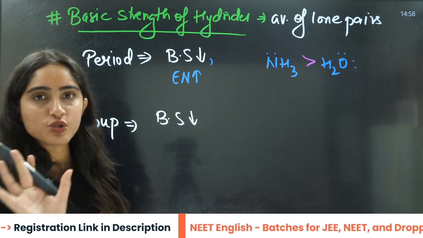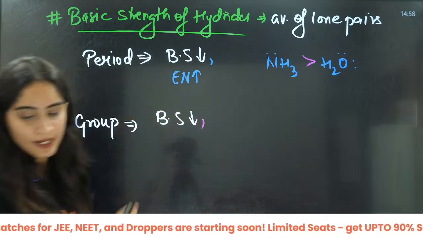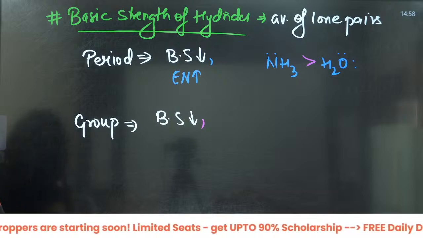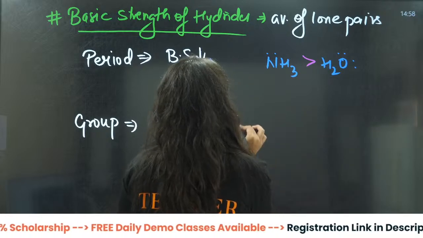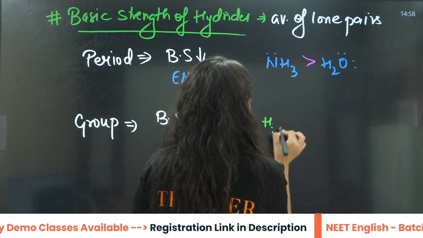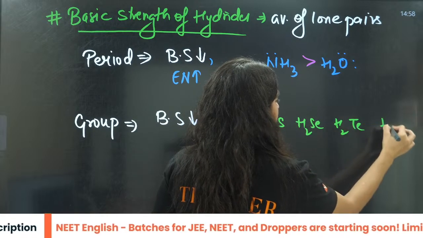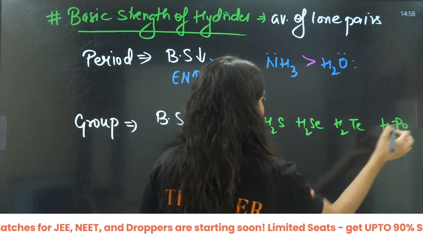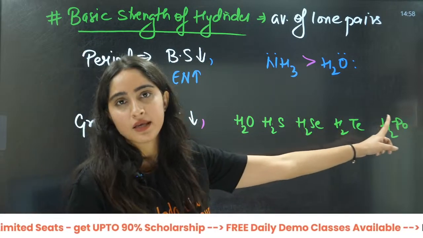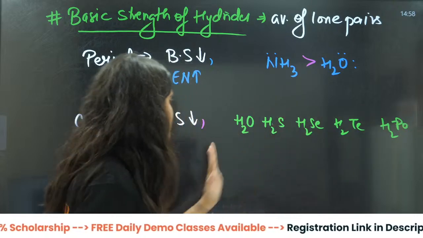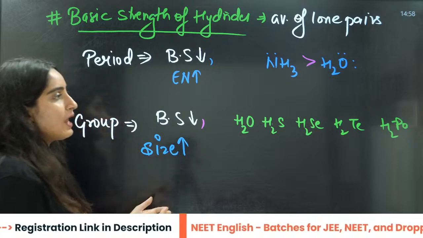Group, we used to see the size, right? If I talk about any group, I'll give you one example on this. Let us talk about H2O, H2S, H2Se, H2Te, H2Po. Now, size is increasing here, right? Size is increasing. So when size is increasing, what will happen?